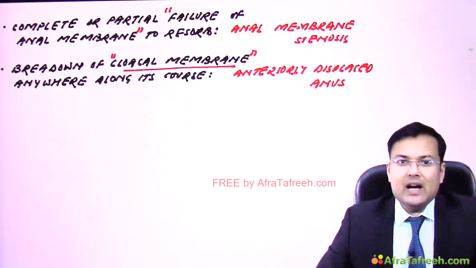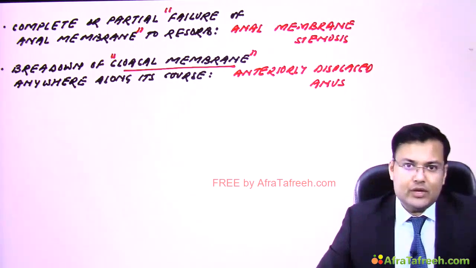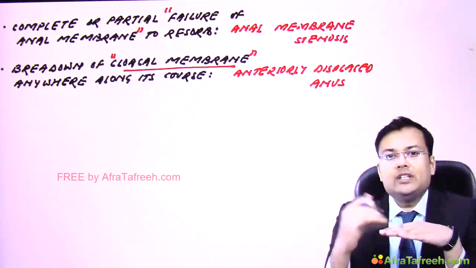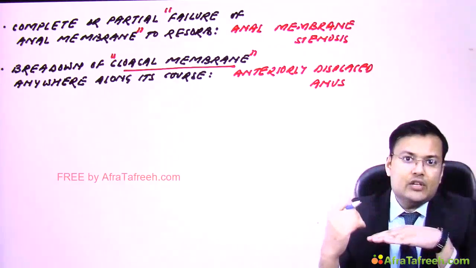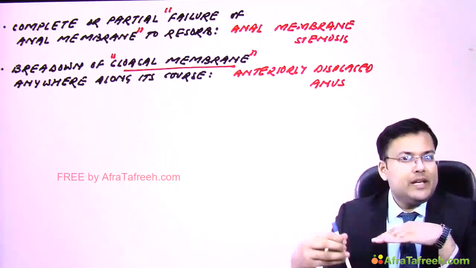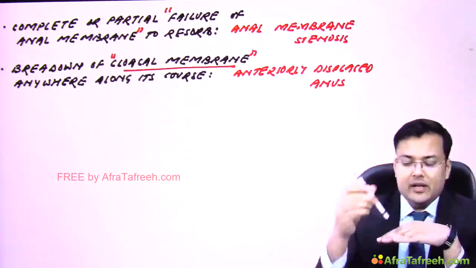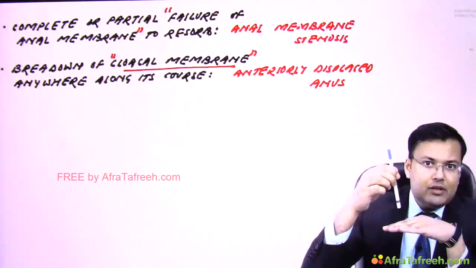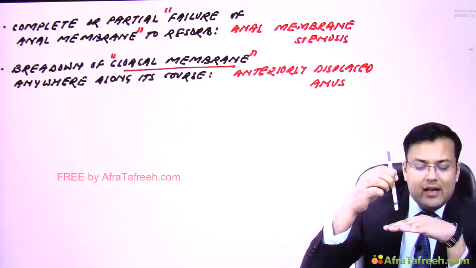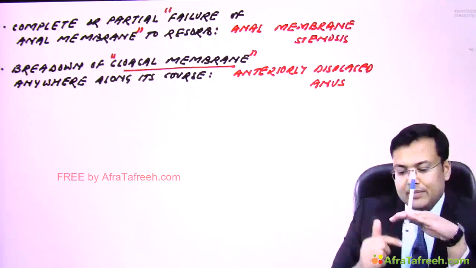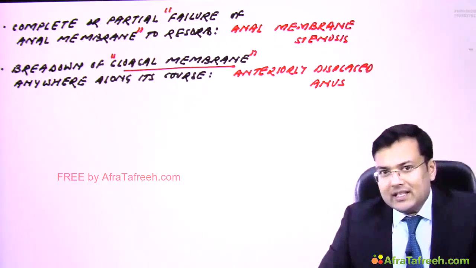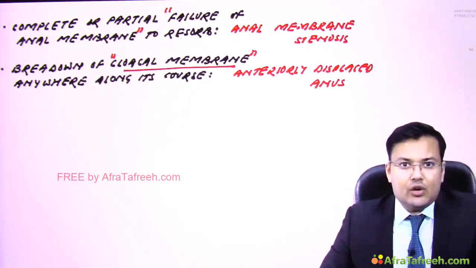Now how we are going to manage the patients of anorectal malformation? Very important point. First you have to see whether this patient is having high lesion or low lesion. What is the meaning of high lesion or low lesion? See, if the termination of rectum is above pelvic floor, this is high, and if the termination of rectum is below pelvic floor, it is the low lesion. So how we are going to assess whether this is high lesion or low lesion?